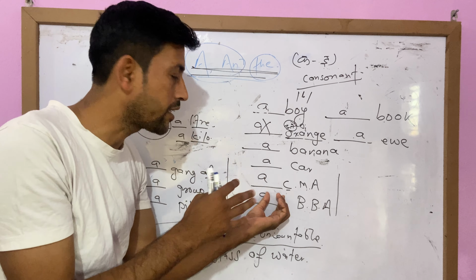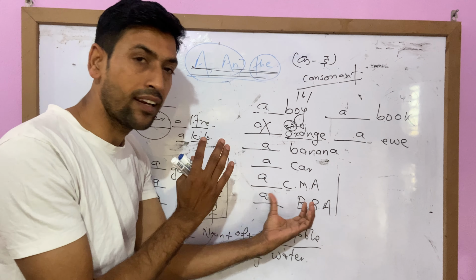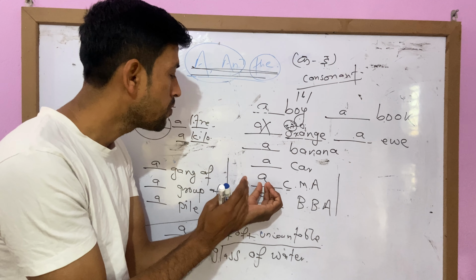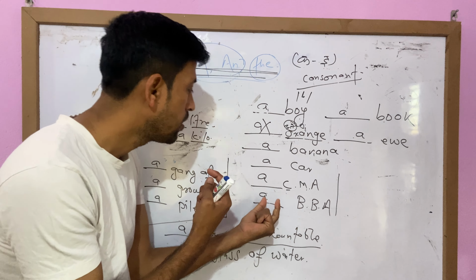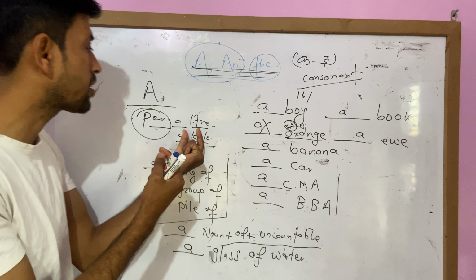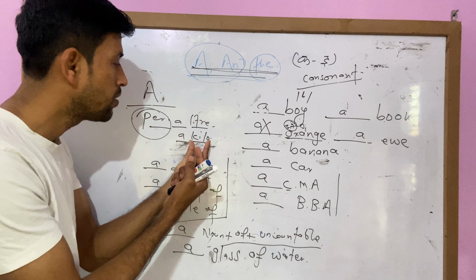Another, I said if short abbreviation forms are given, for example CMA, BBA, then we use a. It depends on the sound or pronunciation, right? Another, if per is given, then we use a liter, a kilo.